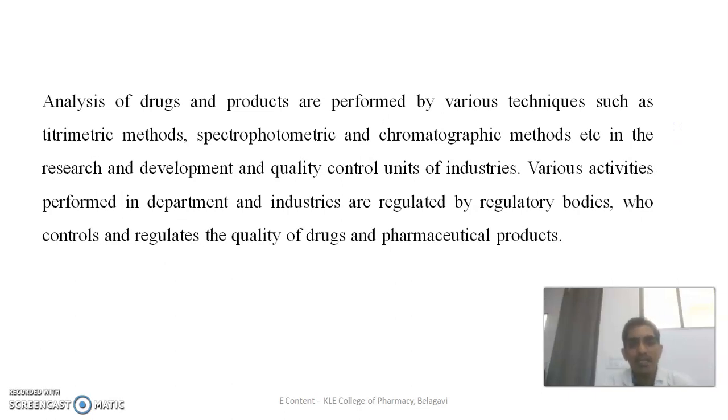This analysis is performed in the pharmaceutical quality control department or in the pharmaceutical R&D, research and development units, with the help of titrimetric methods, spectrophotometric methods and chromatographic methods. Whatever controlling activities are there, they are regulated by various regulatory bodies who control and regulate the quality of drug and pharmaceutical products.